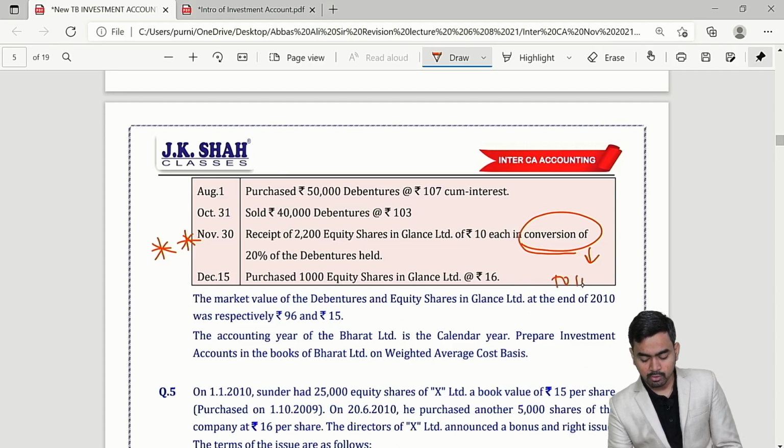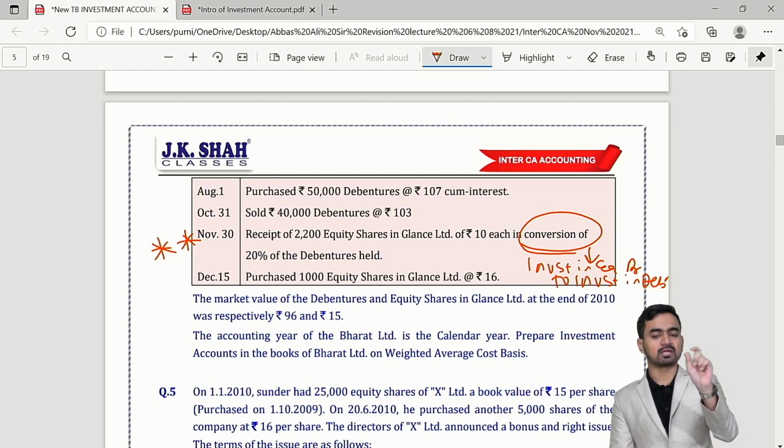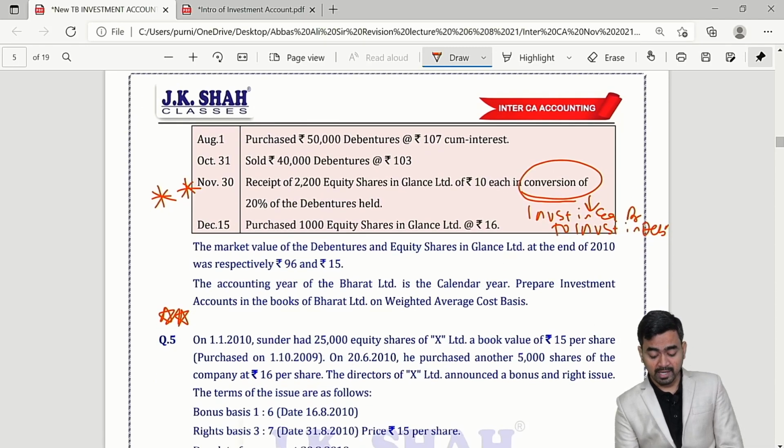So debenture goes out: investment in debenture credit, and equity will come: investment in equity debit. So your entry is simple, equity debit, debentures credit, but the students will forget this important point here, that is interest up to date of conversion.